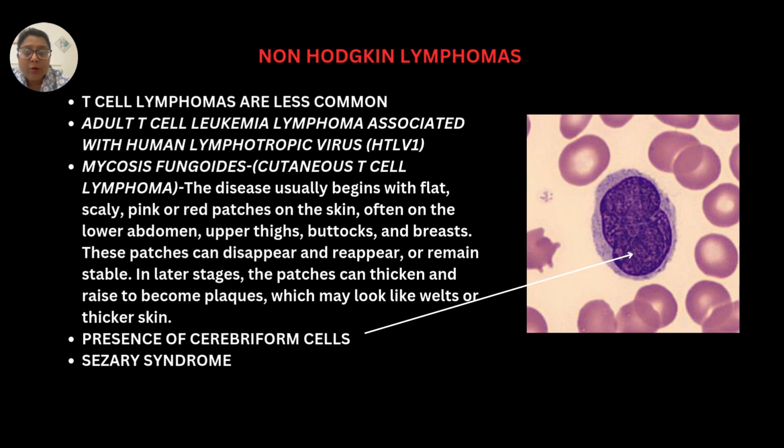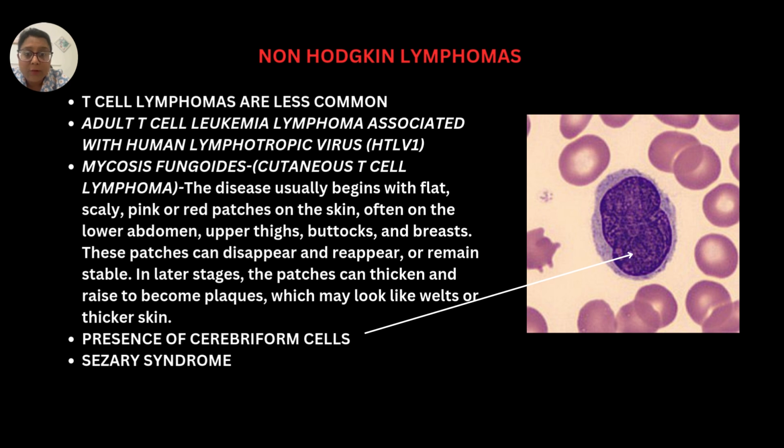Briefly, I will be talking about T cell lymphomas. As I have told you, the T cell lymphomas are less common than B cell lymphomas. Adult T cell leukemia lymphoma is associated with human T-lymphotropic virus HTLV-1. There is a special type of T cell lymphoma which you commonly encounter, which is mycosis fungoides, also known as